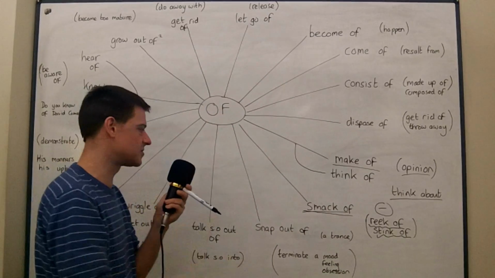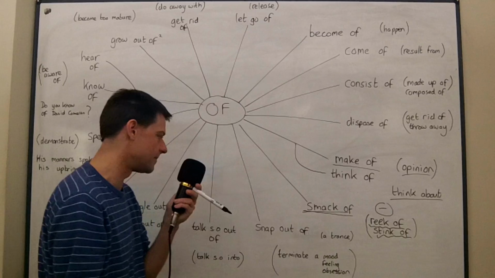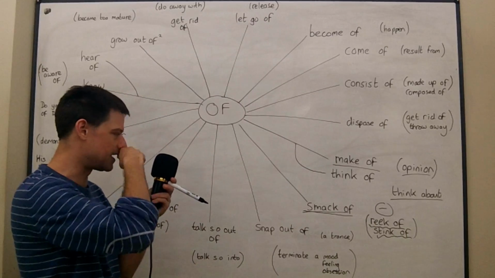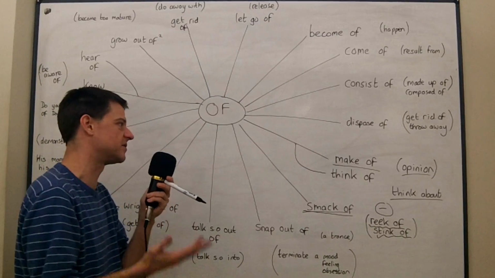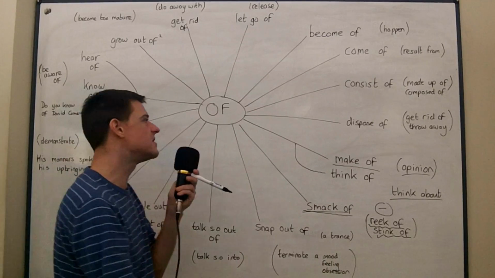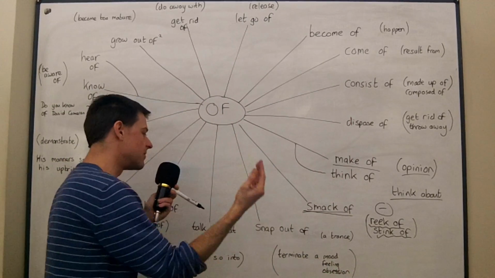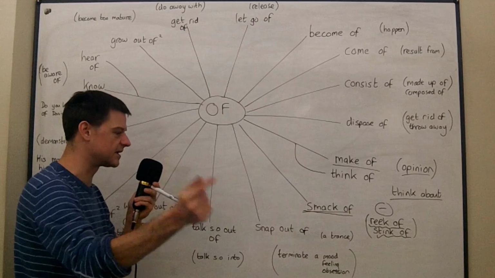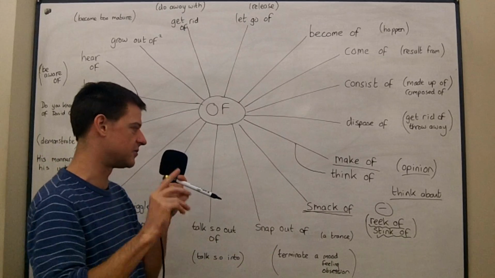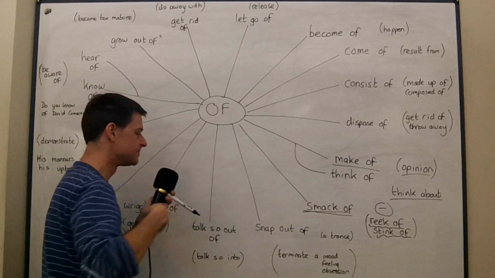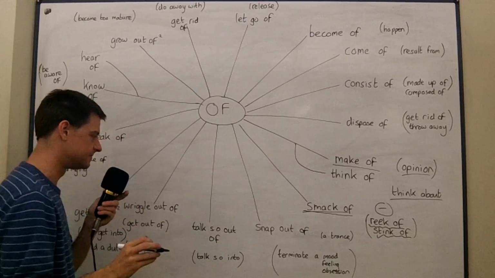Yeah, so maybe a boy and girl have split up, and the boy is your friend, and he's still thinking about this girl. He can't get rid of the idea of her, and so you might say to your friend, snap out of it. Come on, you've got to move on with your life. You've got to snap out of this obsession with your ex-girlfriend.